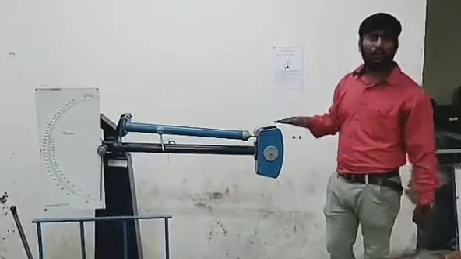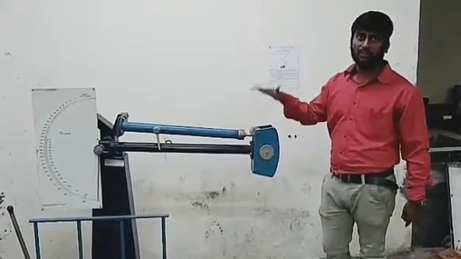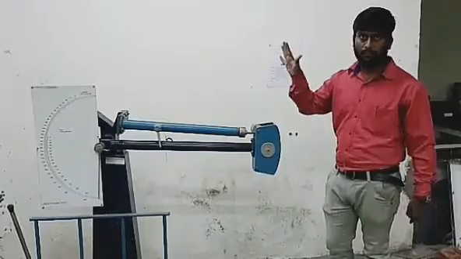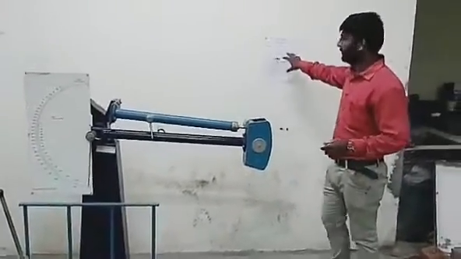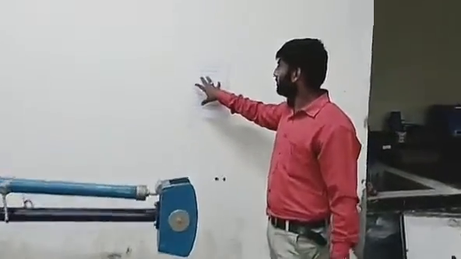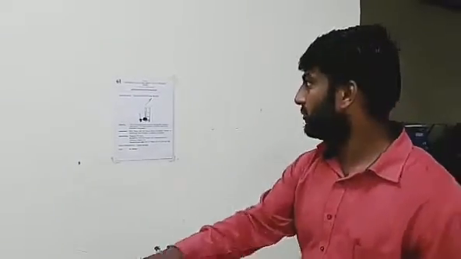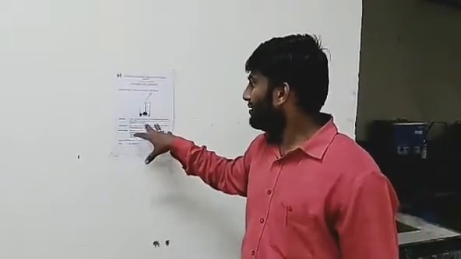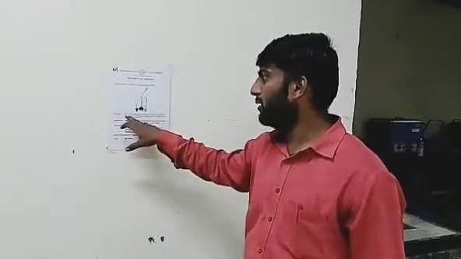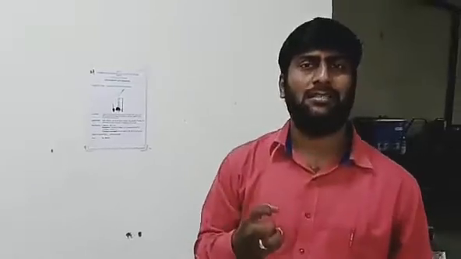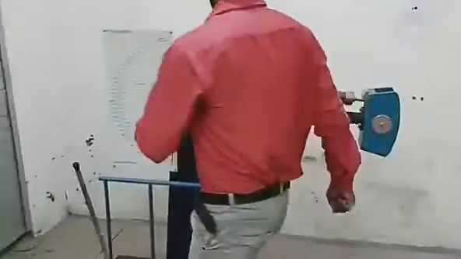Today we are conducting only one experiment, that is the IZOD impact testing machine. Right now, look here. This is a simple Charpy and IZOD testing machine. What is the function of this machine? It measures the total amount of energy that the material absorbs. How much energy will be absorbed in the material, that is called impact.